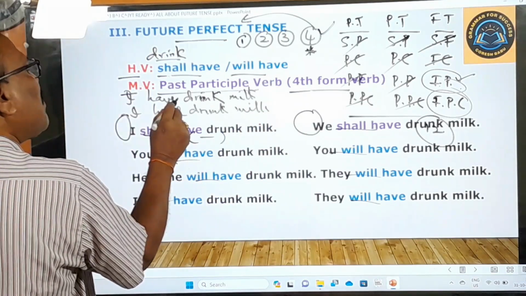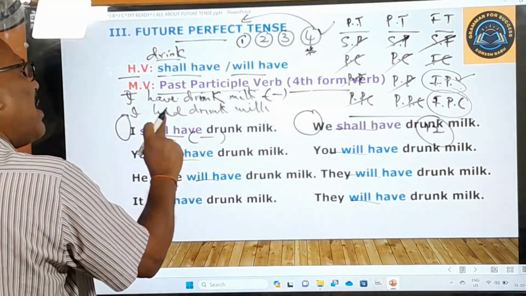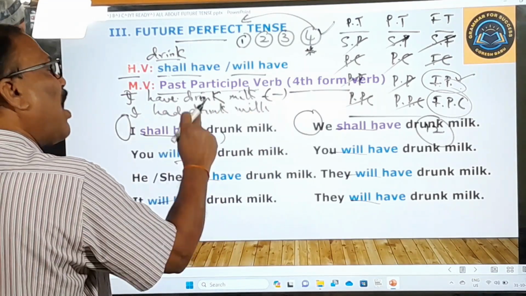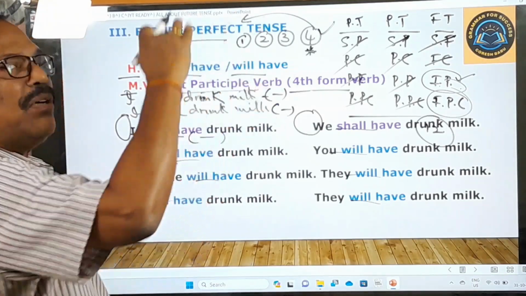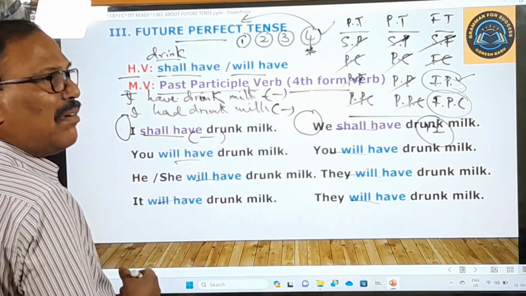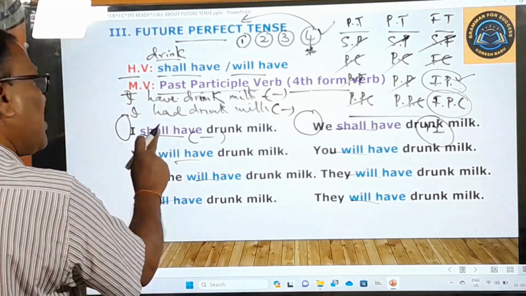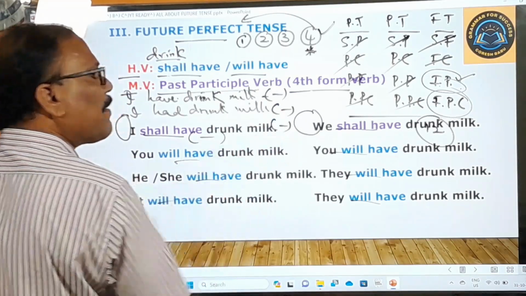What is the meaning of the present perfect tense? Nenu palu tragi unnanu. I had drunk milk means Nenu palu tragi untini. In the past tense, you find only untini, something like that. In the present tense, you find only the endings unnanu, something like that. I shall have drunk milk means nenu paalu tragi untanu.